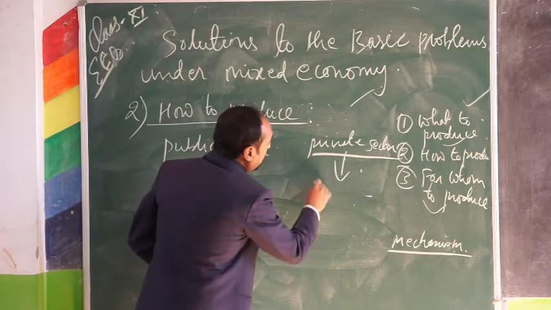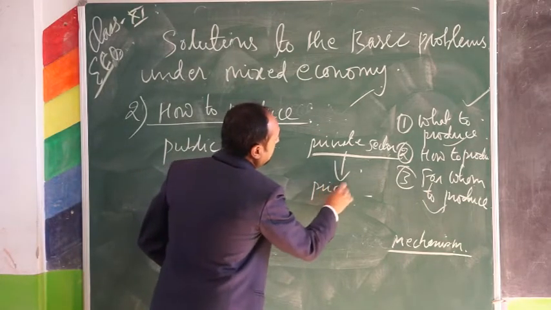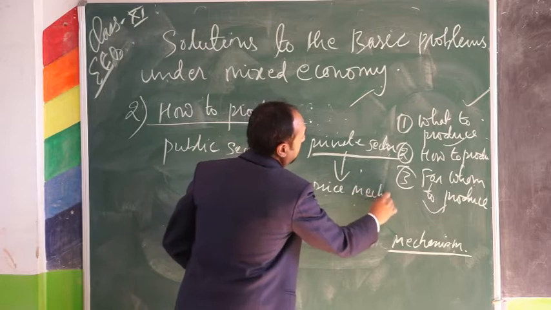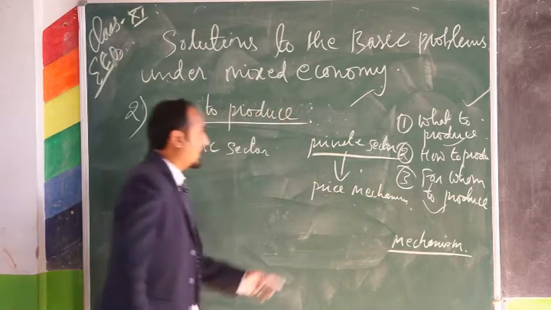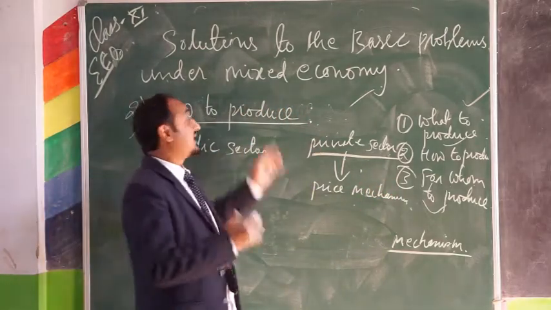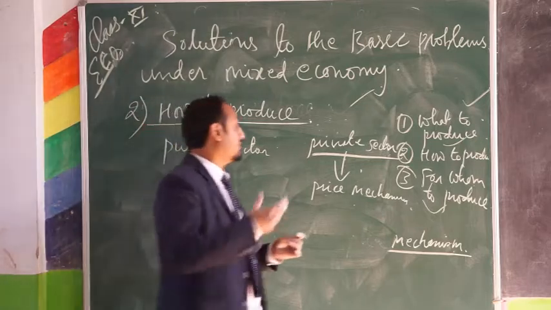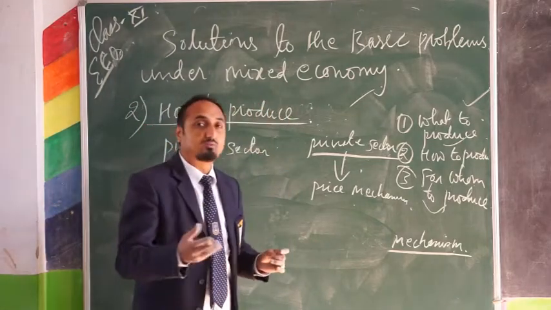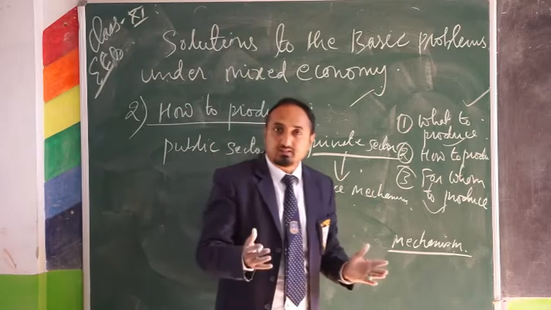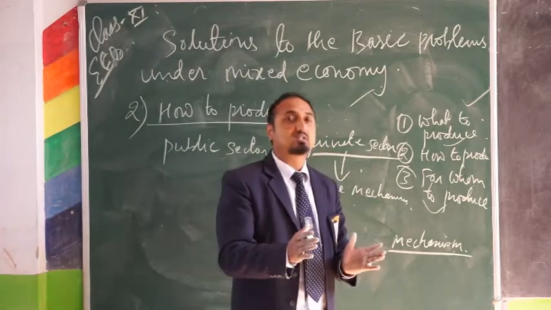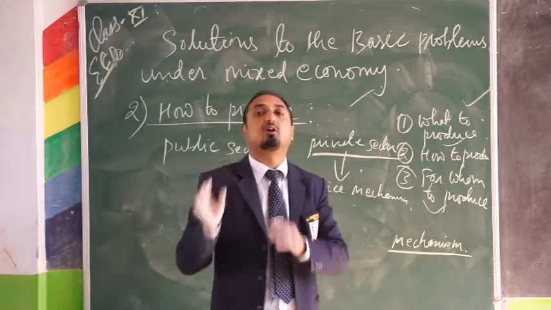And which techniques will be chosen by them to produce different goods and services? The techniques which are most efficient and the cheapest methods of production.